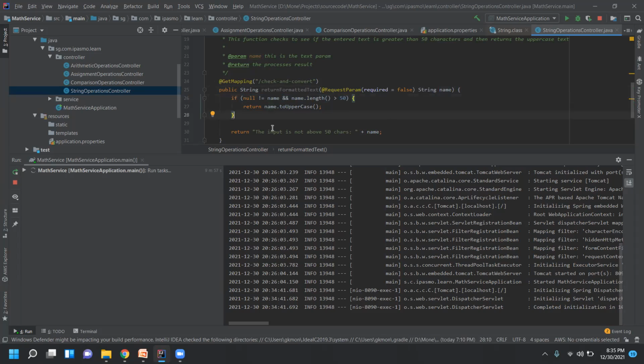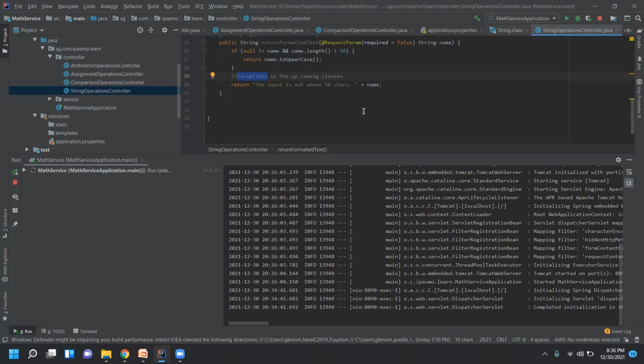So there was a null pointer exception thrown in the earlier case if you don't specify this. I will talk more about the exceptions in the upcoming classes, where I will explain how to handle the exceptions.